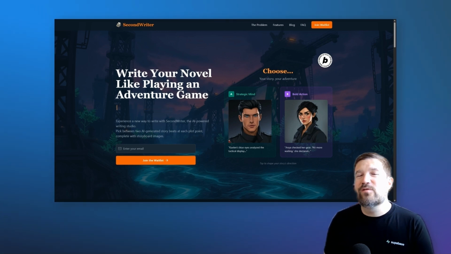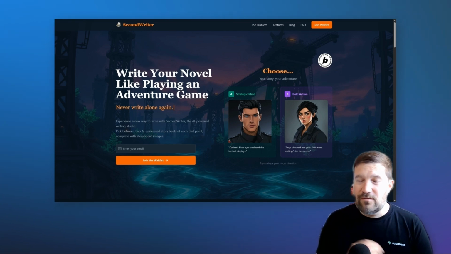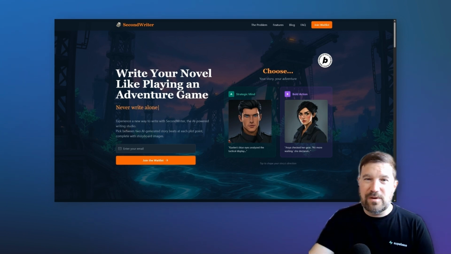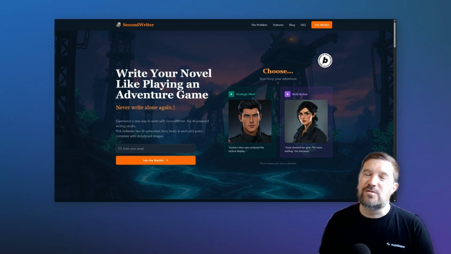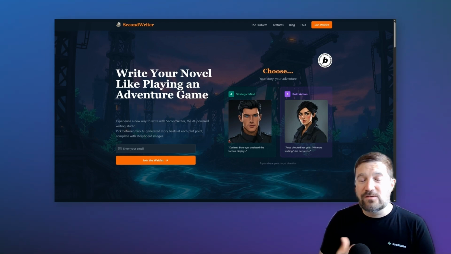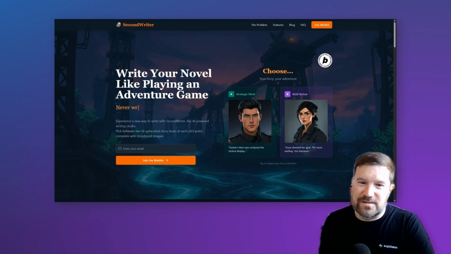And perhaps my favorite part about SecondWriter is that it's incredibly visual. Everything in your story has an image generated. This includes the characters, the locations, the items, and every single story beat that is generated. Every small paragraph of text has an image generated with it to help you visualize what's happening in the story. In fact, there's even a story mode where you can read your book like it's a graphic novel. Let's do a demo so you can see how this works.